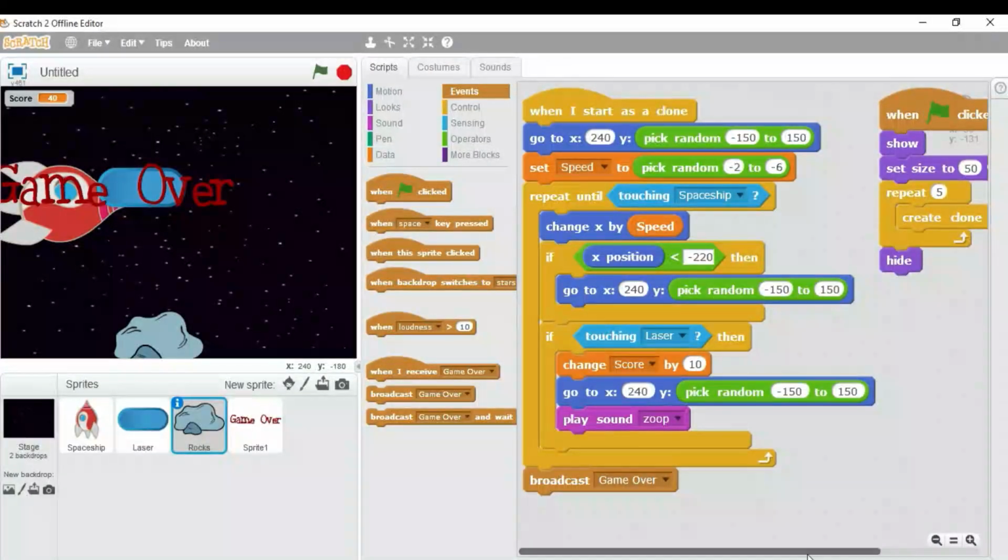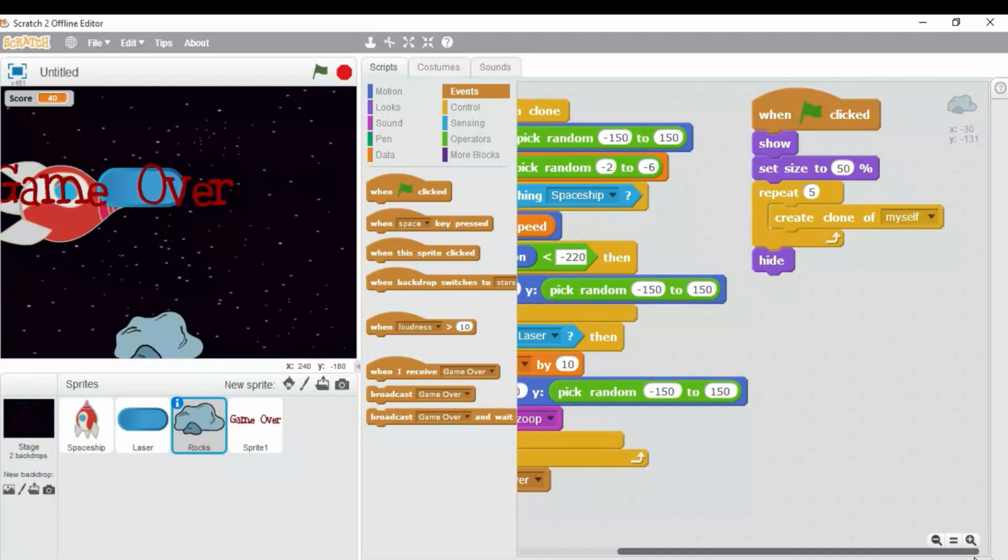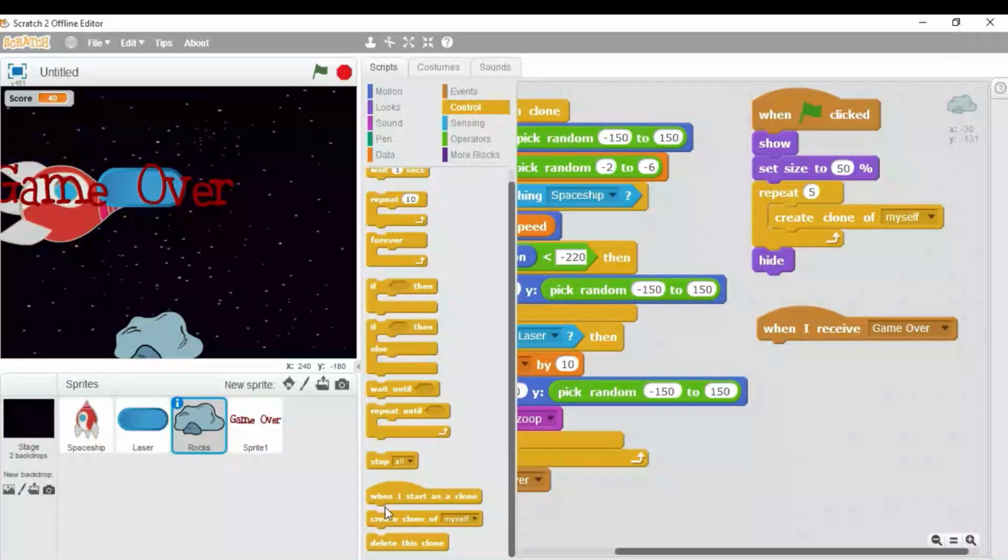Now we need to add another block for this rock sprite. What I will do, we need to drag this when I receive game over. We need to stop everything. So click on the control and stop block other scripts in sprite.